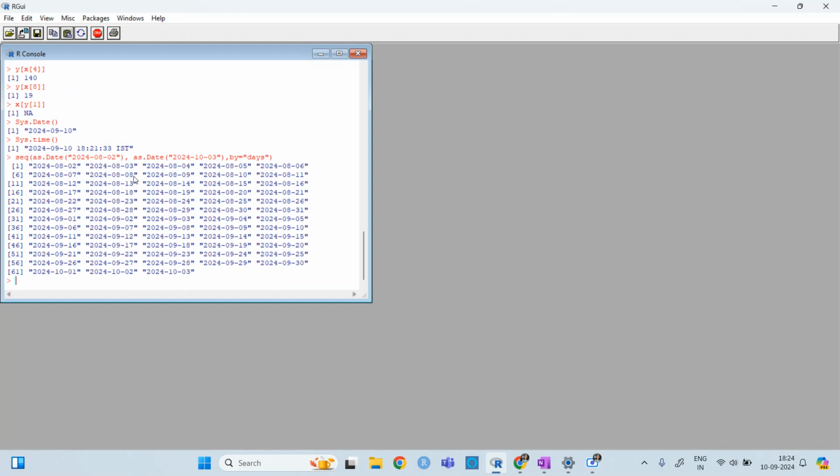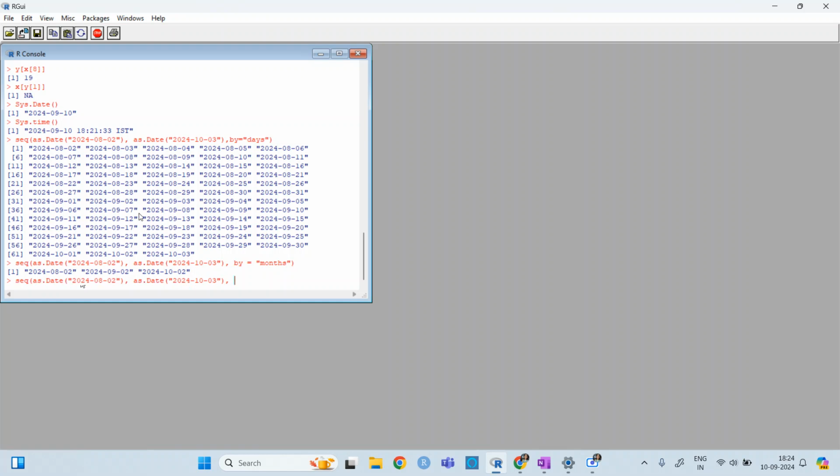If you want to define the same by months, then you can define it by months. So let's say I'm copying it till now there, and then by is equal to months. Then it will just give me August, September, and October.